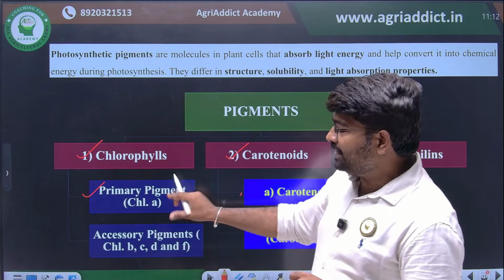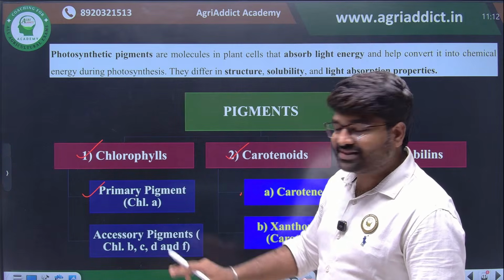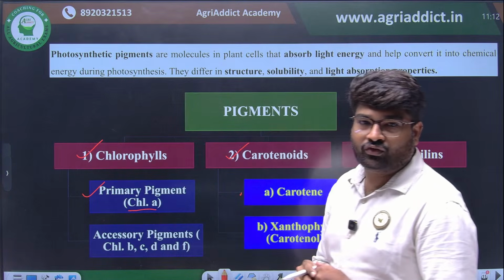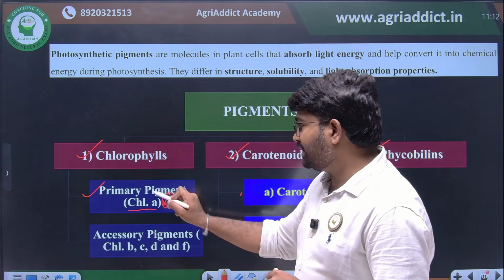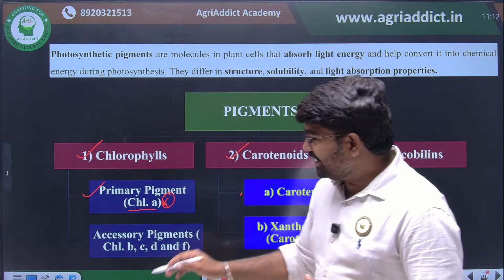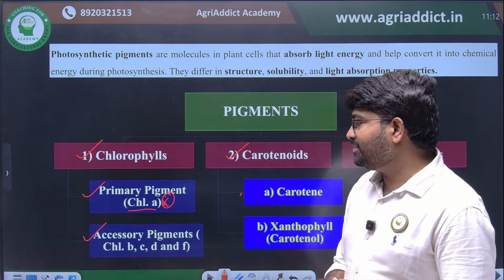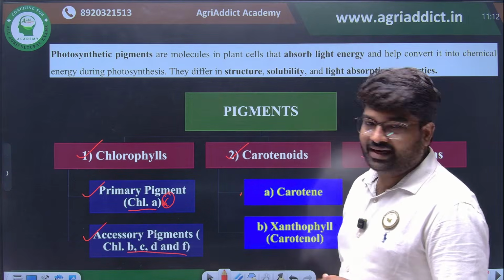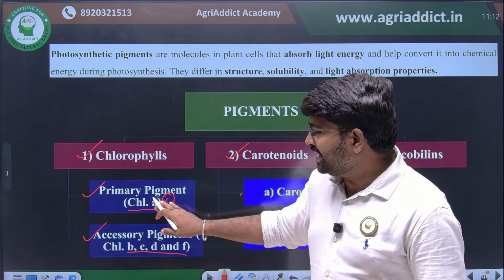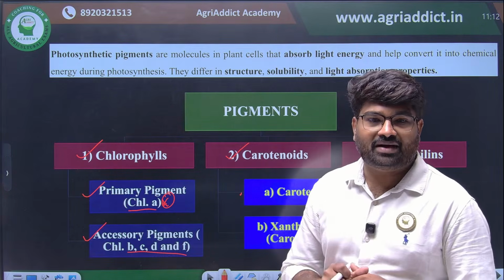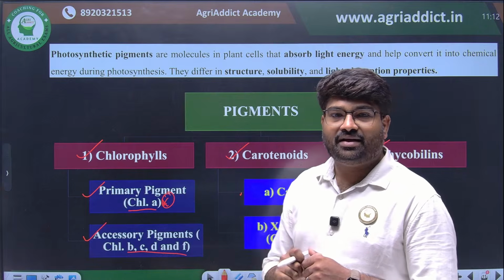One is the primary pigment. Primary pigment means it is directly involved in photosynthesis, that is the chlorophyll A molecule. This is another important objective. Then accessory pigments: chlorophyll B, C, D and F. All of these are accessory pigments. Apart from chlorophyll A, all other pigments are accessory pigments. So chlorophyll A is the primary pigment.